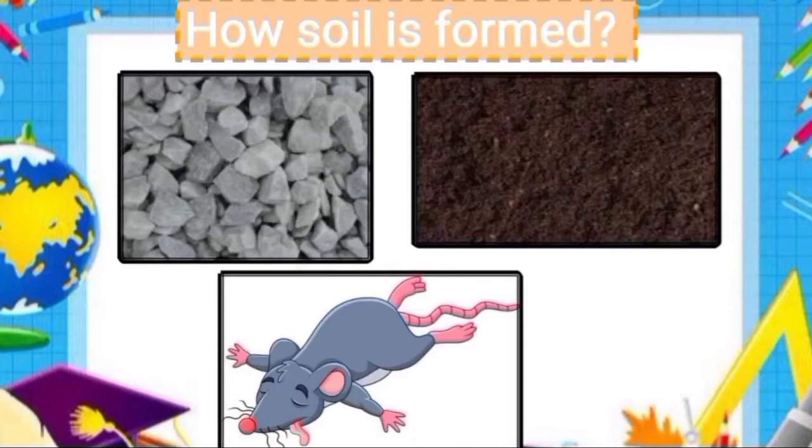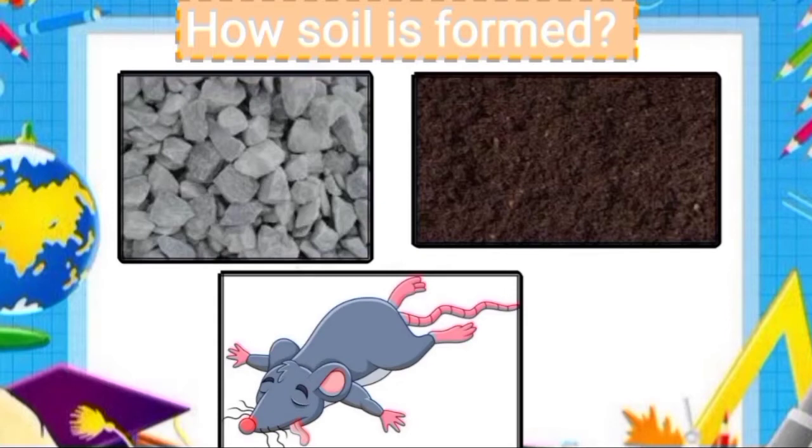Wherever the fine powder known as sand mixes with the remains of dead plants and animals called humus, and minerals, soil is formed. Rotten plants and dead animals are called humus, and it is dark brown in color and it is very good for the growth of plants.